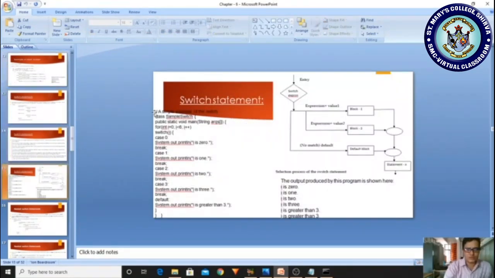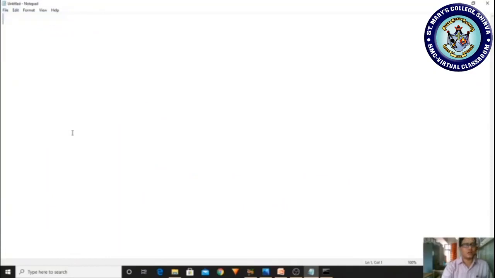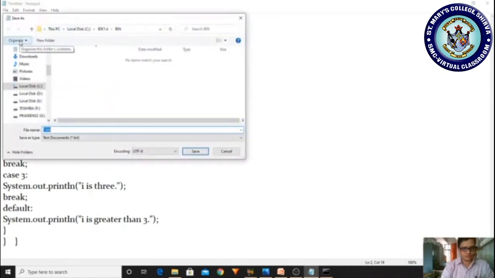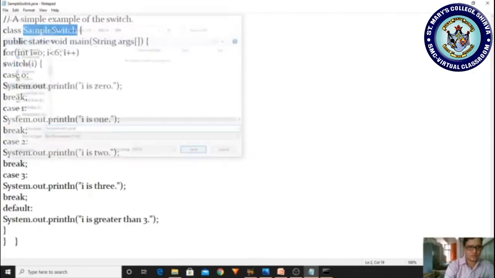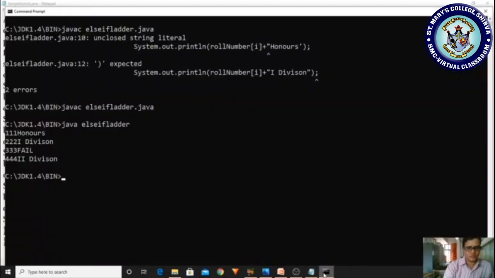And here is a sample program related to the switch case. I'm taking the file, pasting it, and we have to save it as sample switch. File, save, paste .java. Is there any mistake you are identifying? No. Okay, let me run.